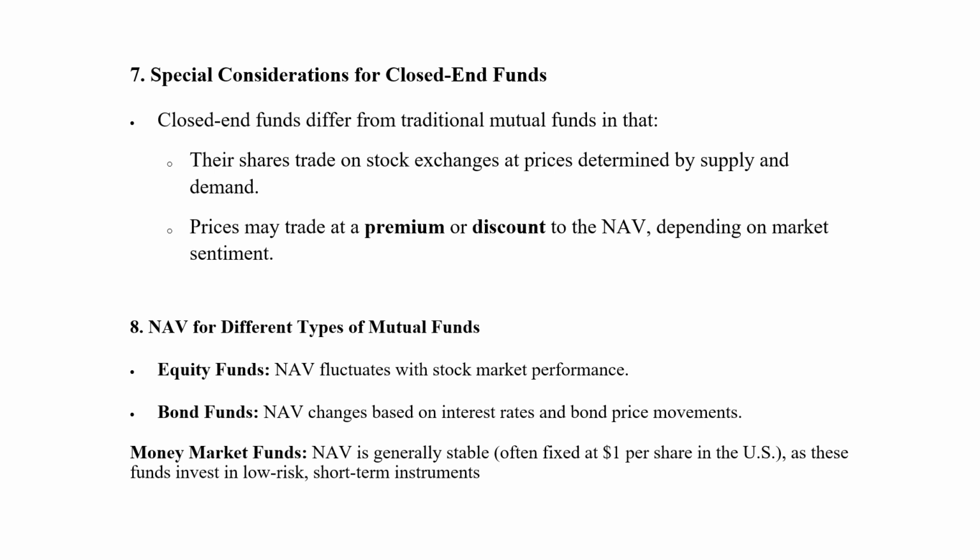So that is one of the reasons. And there is a certain fee attached, expenses including administrative cost or management fees or any other expense. So it is considered very systematic and clear. Now coming to the eighth point, that is the NAV for different types of mutual fund.